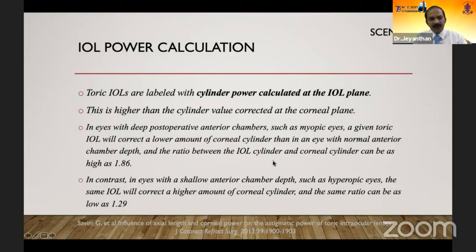For example, in an eye with a deep postoperative anterior chamber, such as a myopic eye, the given toric IOL will correct a lower amount of corneal cylinder than if it is placed in a normal anterior chamber depth. So the ratio has to be slightly higher than expected. It should be 1.86.